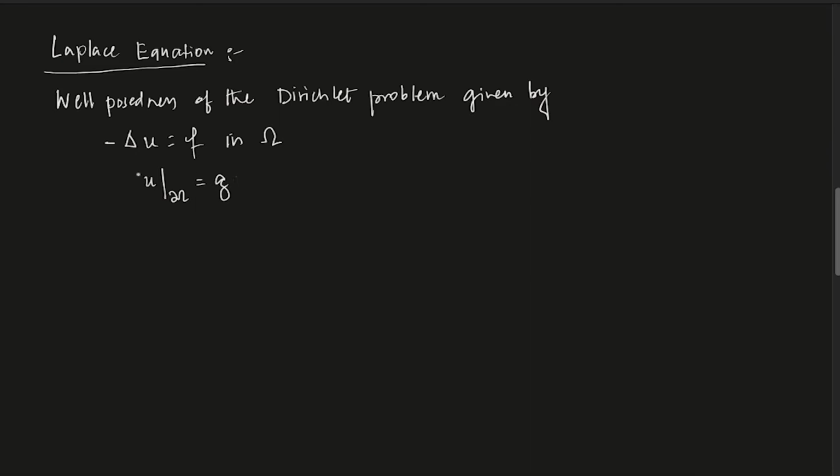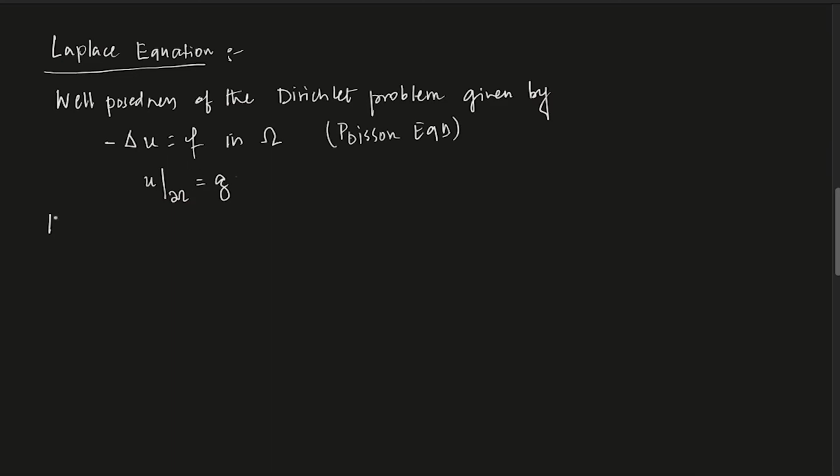As you can understand, this is a Poisson problem. It is called the Poisson equation, after a French mathematician named Poisson. If f equals 0, that is the Laplace equation. If you have an arbitrary f, that is the Poisson equation. And when you restrict u to the boundary of omega, that is going to be some function g.